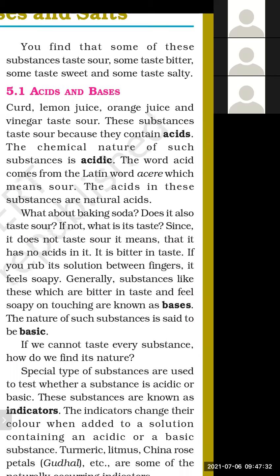So on the basis of their taste, we can categorize whether they have acids or whether they have bases. They have acids. Those substances which have acid in them